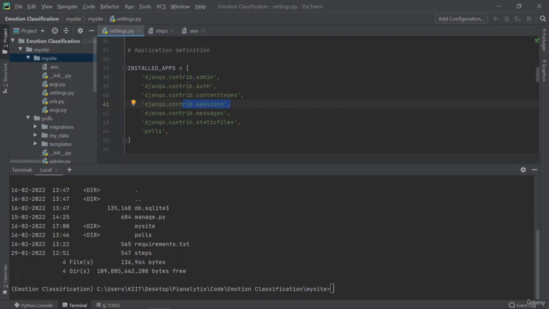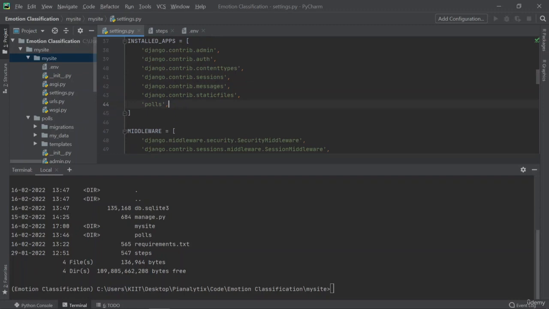You can just call them out to use them directly rather than writing code for them from scratch. Then we have listed out the app which we have created so that we are able to implement additional functionalities that Django may not provide.